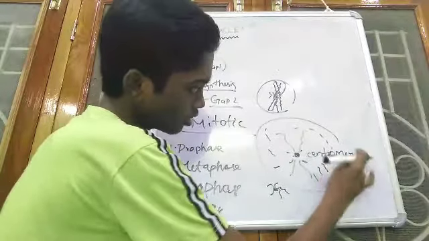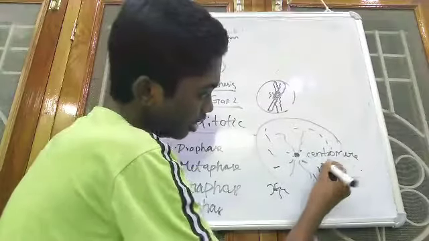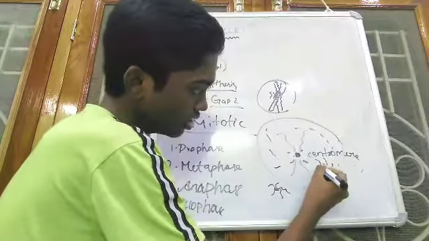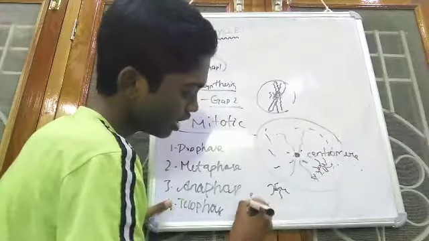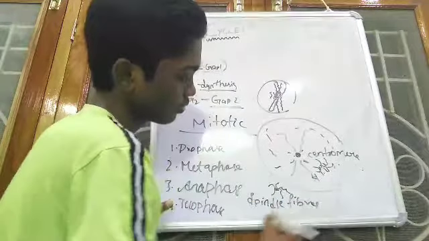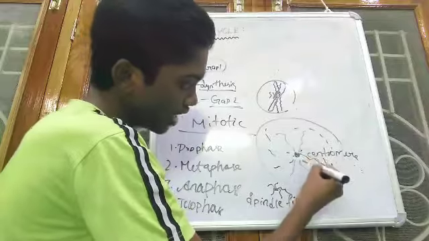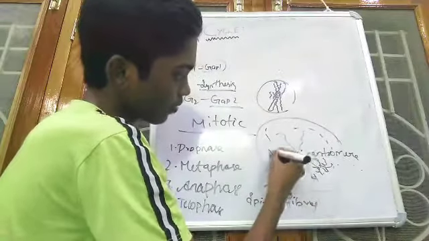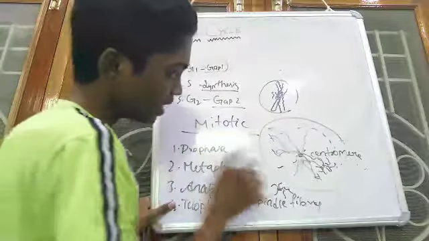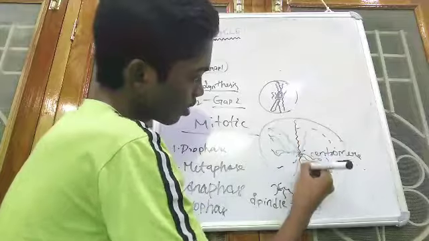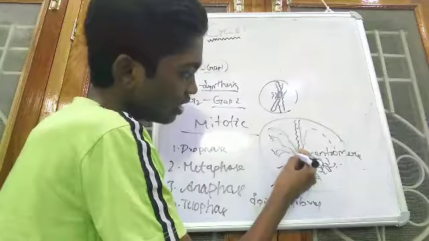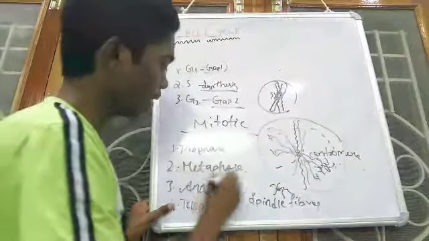Then these centrioles will be divided and come to the corners of the cell membrane. These centrioles also produce thread-like structures called spindle fibers, and these spindle fibers will get attached to the centromeres. This happens in the prophase, and in metaphase, all these spindle fibers will get attached to the middle of the centromere. That happens in the metaphase.